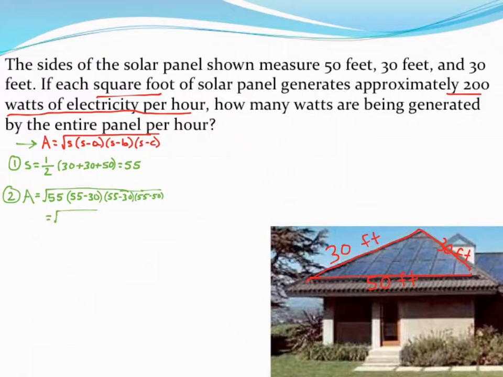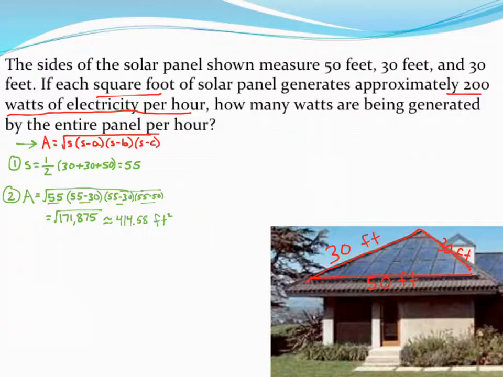I come up with the square root of 171,875. You can go ahead and pause the video and double check that on your own. Each of those four parts multiplied together. And then finally taking the square root of that, I get an area for my triangular solar panel of approximately 414.58 square feet.